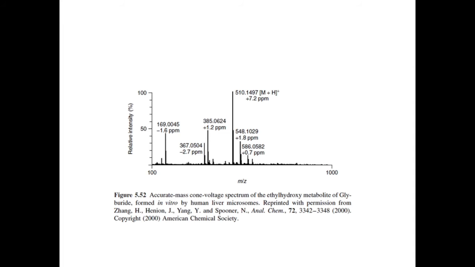It was proposed that the structure of the metabolite was as shown in figure 5.53, which also shows a rationale for the cone voltage fragmentation observed.